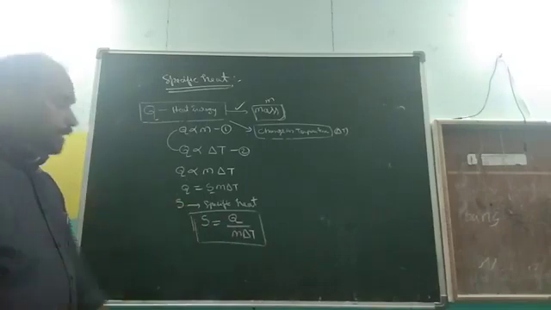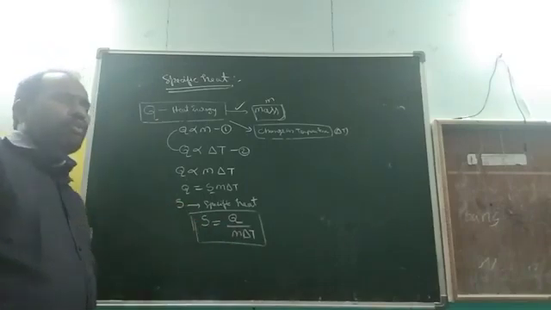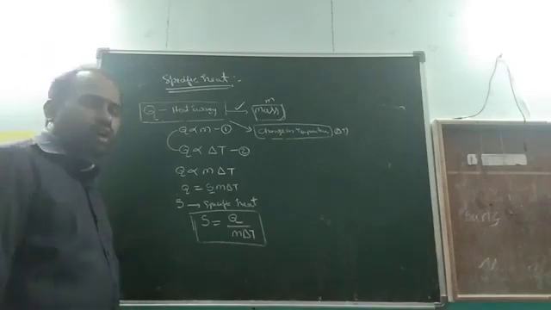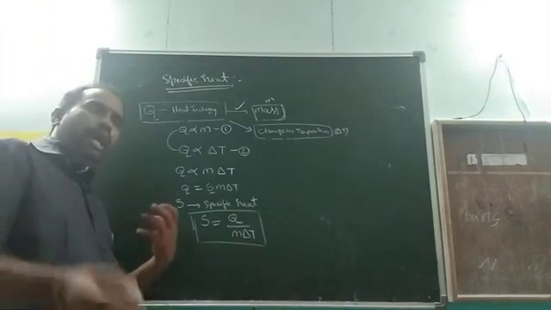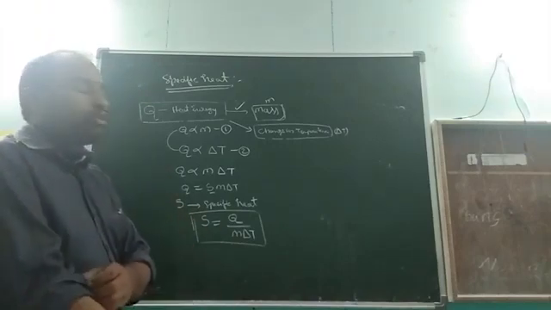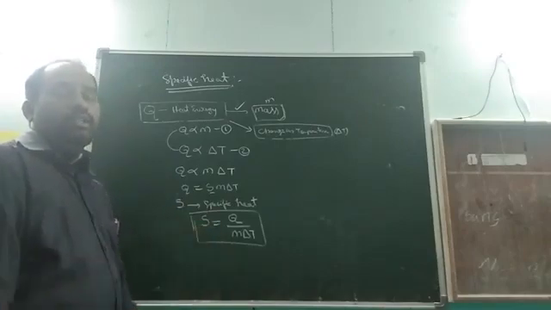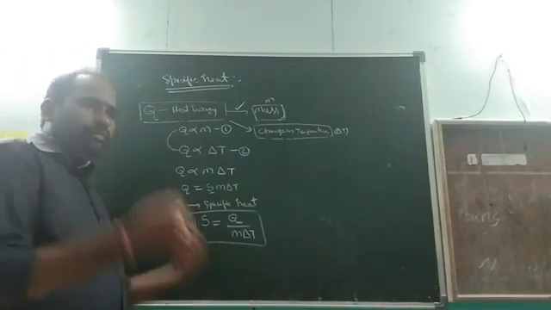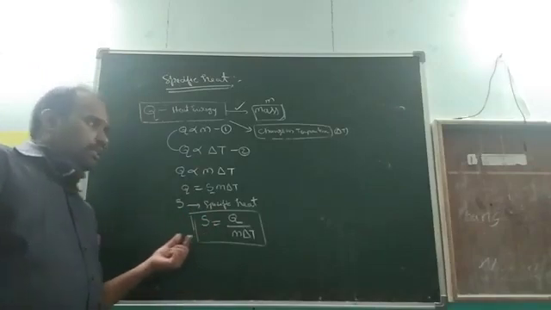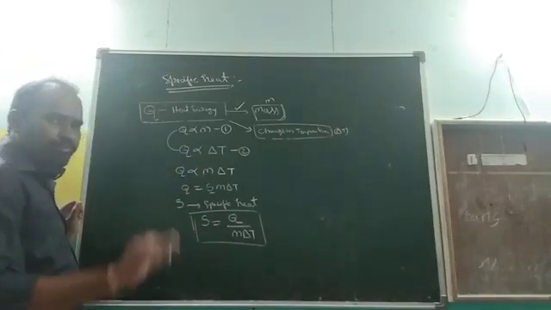So how do you define specific heat? Remember, in physics, most definitions depend upon the formulas. If we have a good idea about the formula, it is easy to understand the definitions. For this physical quantity, the formula is S = Q/(m ΔT), and the definition of specific heat is simple.